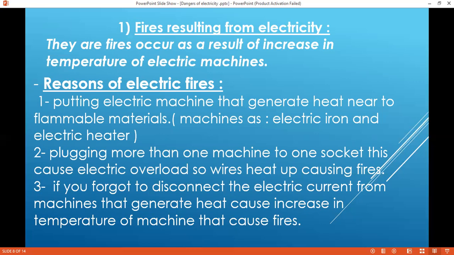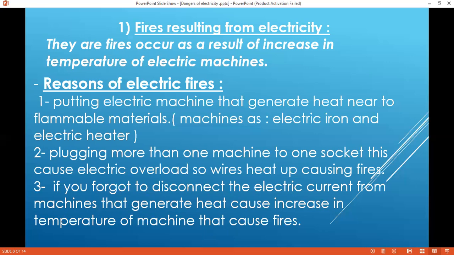Number one, we put an electric machine that generates heat near flammable material, like the curtains, like the carpet, whatever. So the electric iron and electric heater, we shouldn't put near flammable materials. Number two, if we plug more than one machine into one socket, this causes electric overload, so wires heat up, causing fires.